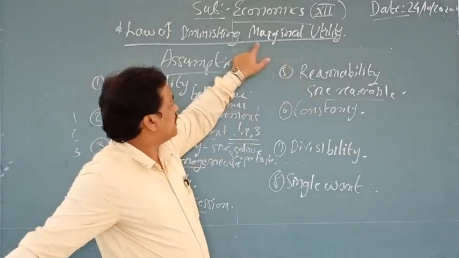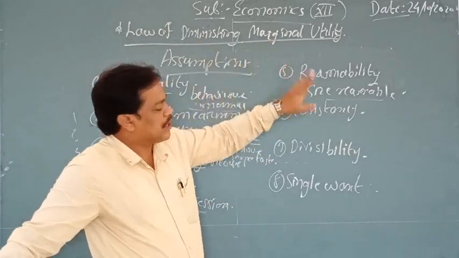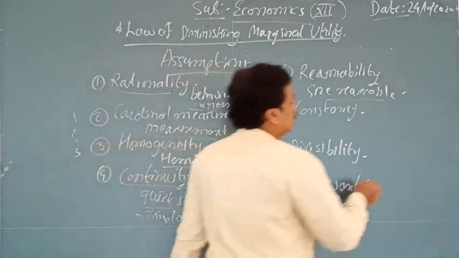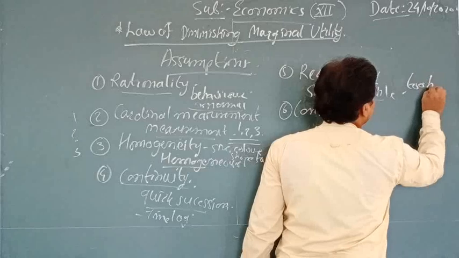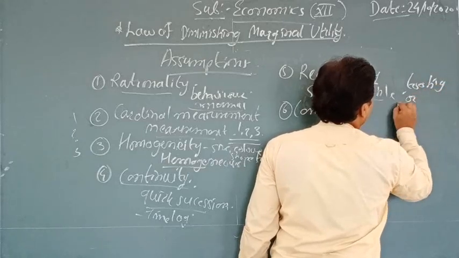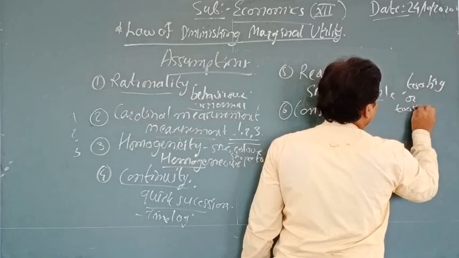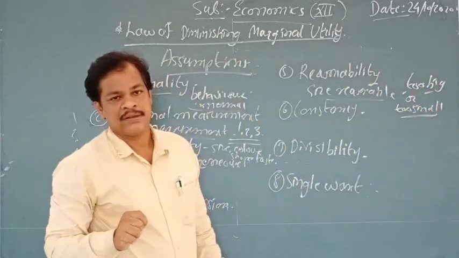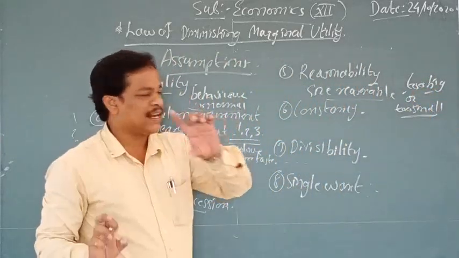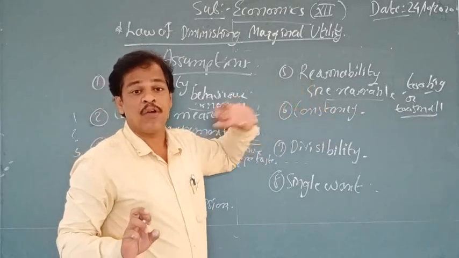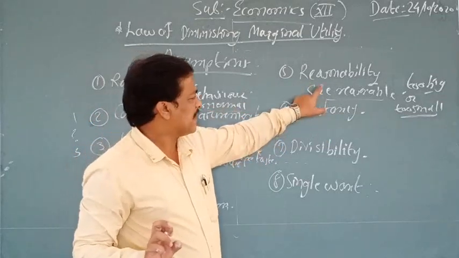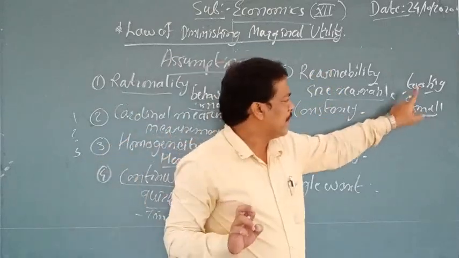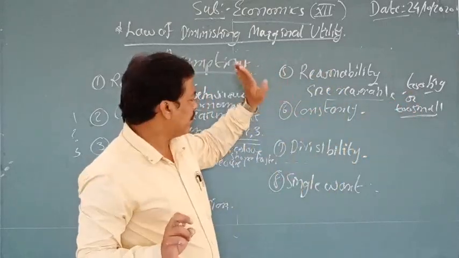Then only you can check this law of minimum utilization. Size should not be changed. That is, it should not be too big or too small. A reasonable size should be there. One glass of water, second glass of water, a cup of tea, all these things have some kind of reasonability. Not too big, not too small. This is point number 5.